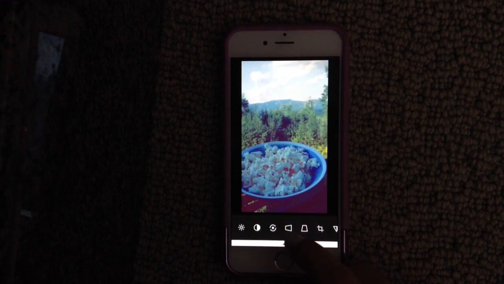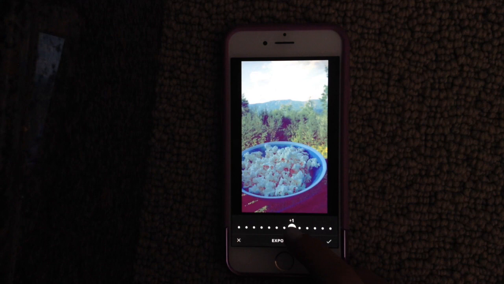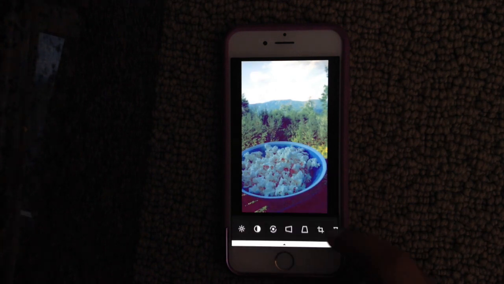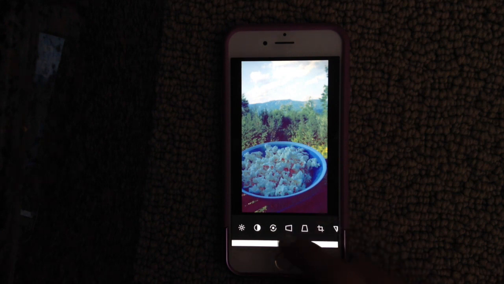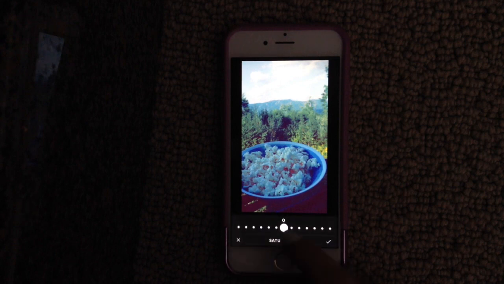Then I use this little thing, and you can adjust the exposure. For this one, it kind of makes it too bright if I do it. So it varies on the picture for this part, but the filters are usually the same. Then I will contrast it. I usually don't touch any of these until saturation, which I'll up once.